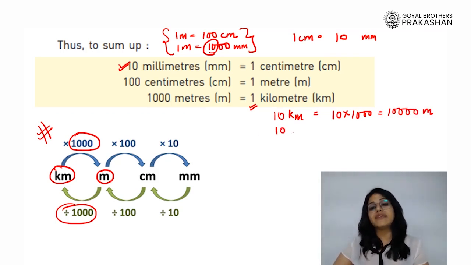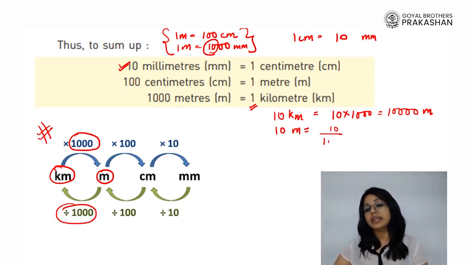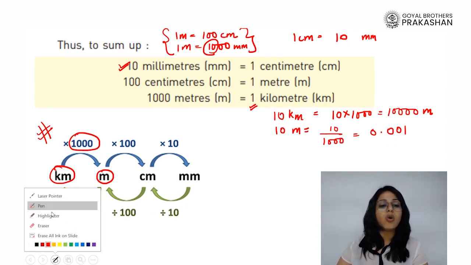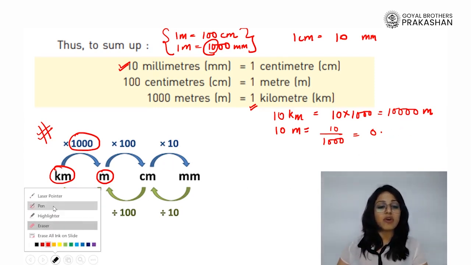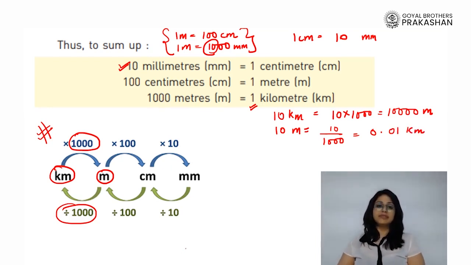On the other hand, if I say 10 meters, how many kilometers are there? I have to divide it by 1000, which will be 0.001. Is it? No, it is going to be 0.01, right? So it will be 0.01. That is going to be the value of 10 meters.